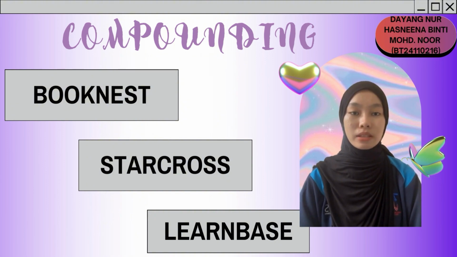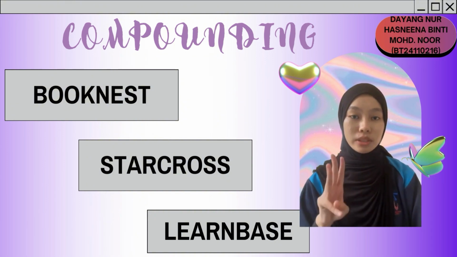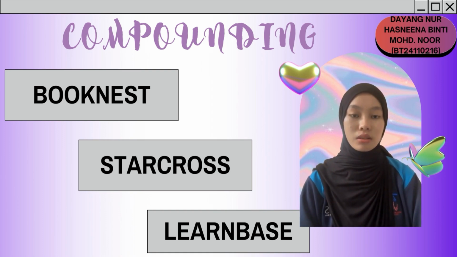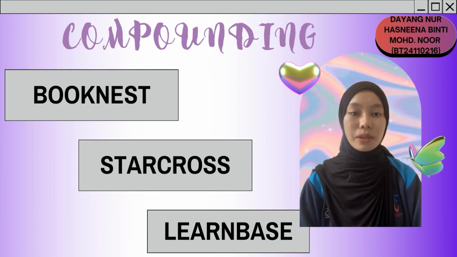So I'm gonna explain the original words that we created for the compounding process. There are 3 words, which are bookness, star-crossed, and learn-best. Bookness is a cozy spot for reading. Both book and nest are free morphemes. When merged all together, it creates a new meaning without altering the original word.